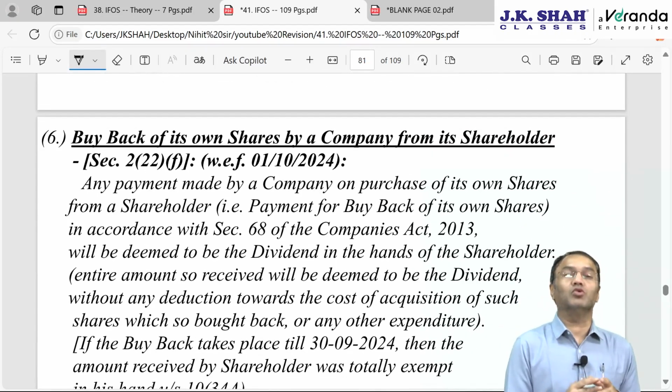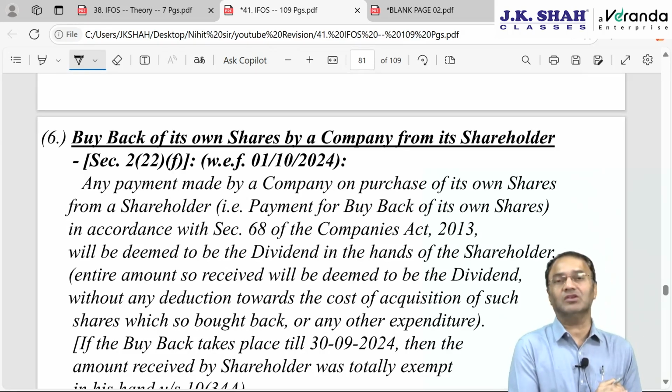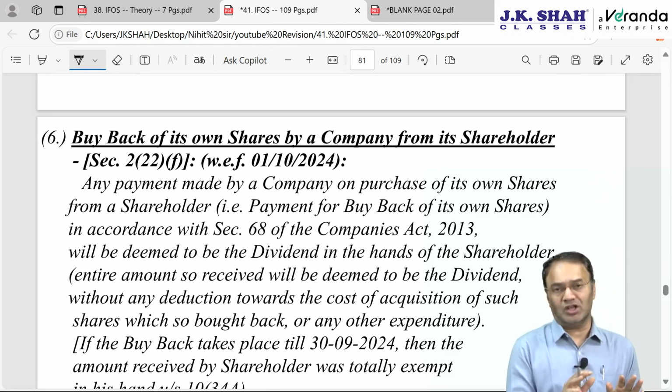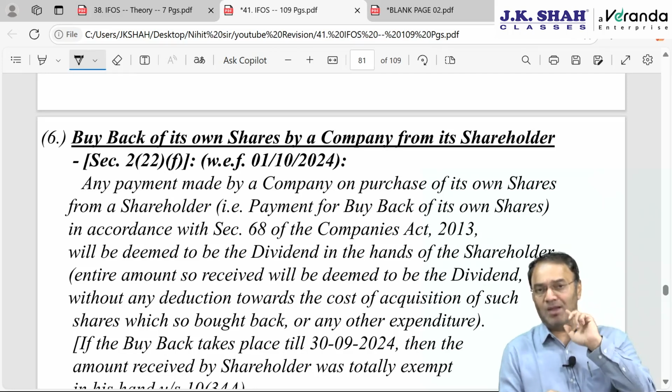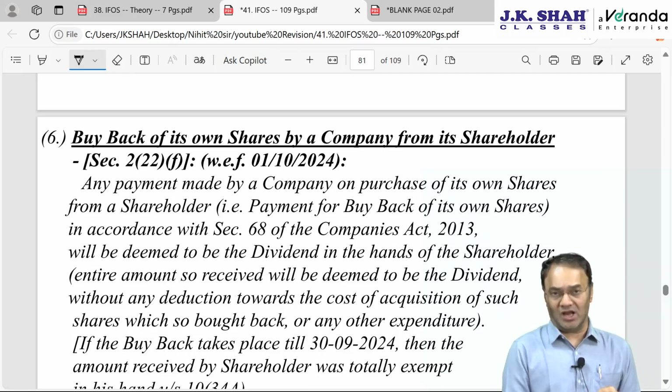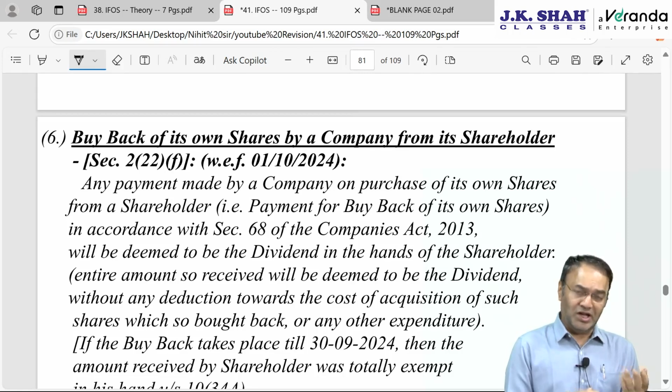Now the most important part, 222 subclause F, buyback of shares. This year, on 1st October 2024, Nirmala Sitharamanji deleted this chapter called buyback tax, BBT, or tax on buyback of shares. For at least the past 10-15 years, whenever a company, whether public or private, would buy back its own shares, logically speaking, you are the shareholder, I am the company buying back shares from you. I should not be taxed at all. You should be taxed on capital gain arising, if at all, subject to indexation.